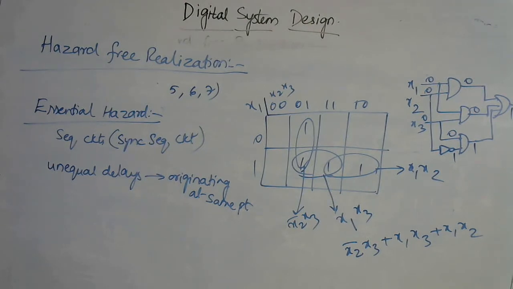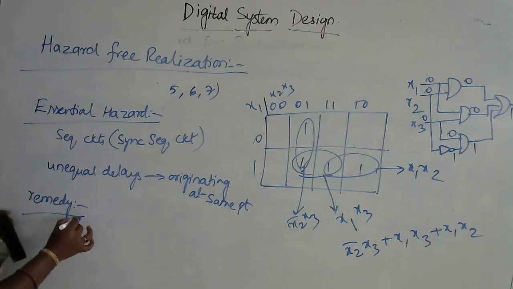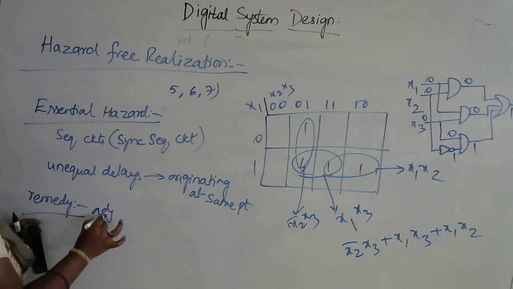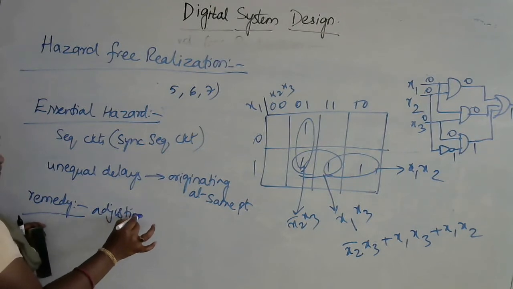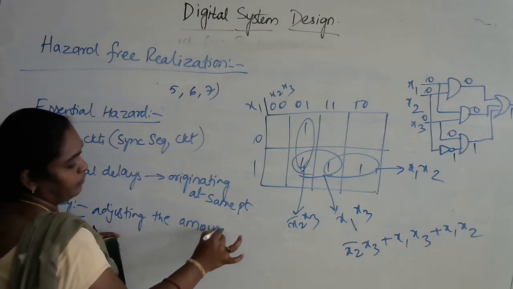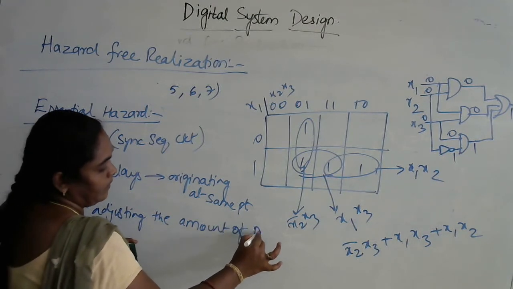So if I want to do the hazard free realization for the essential hazards, the remedy is to adjust the amount of propagation delay.